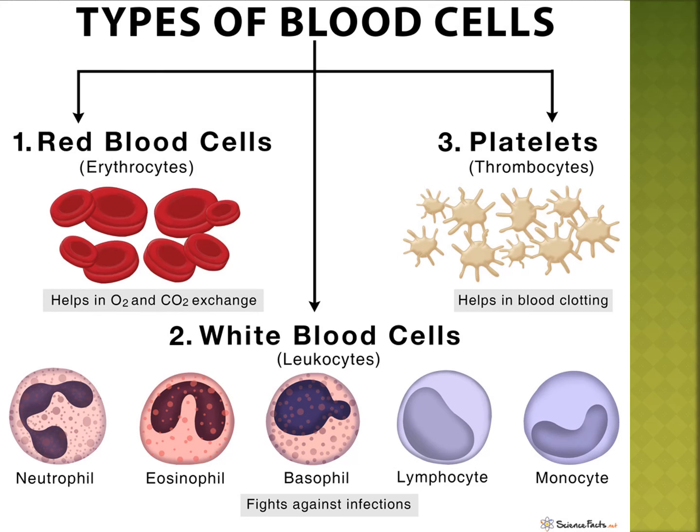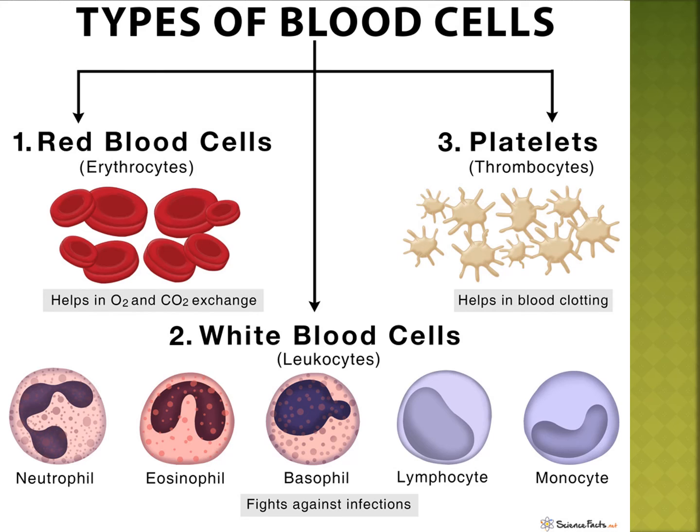Here the dividing types are monocyte, lymphocyte, eosinophil, basophil, neutrophil. Okay, these are the different types of leukocytes, white blood corpuscles. Monocyte, lymphocyte, basophil, eosinophil, neutrophil. Five types.